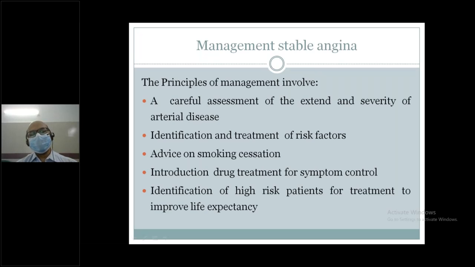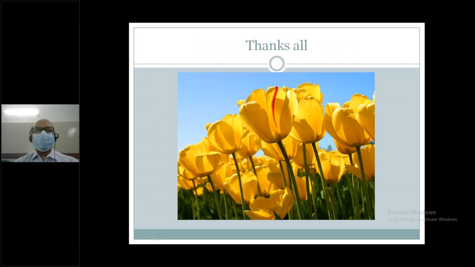Careful assessment of the extent and severity of arterial disease: maybe medical treatment, maybe intervention. Identify and treat risk factors: maybe hyperlipidemia, diabetes mellitus, hypertension, alcohol. Advice on smoking cessation. Introduction of drug treatment for symptom control: anti-anginal drugs, antiplatelet, beta blocker, statin, etc. And identification of high-risk patients for treatment to improve life expectancy: diabetic patients, uncontrolled diabetes, severe hypertension, elderly patients, comorbid conditions. So these are the principles of management, and this is all about your topic.